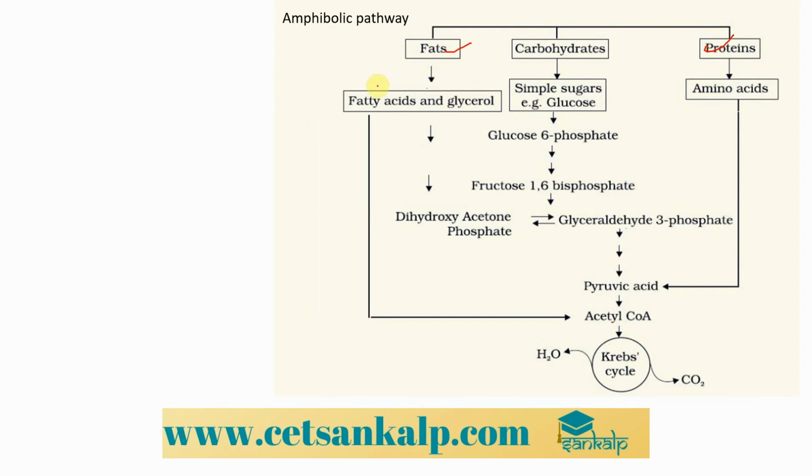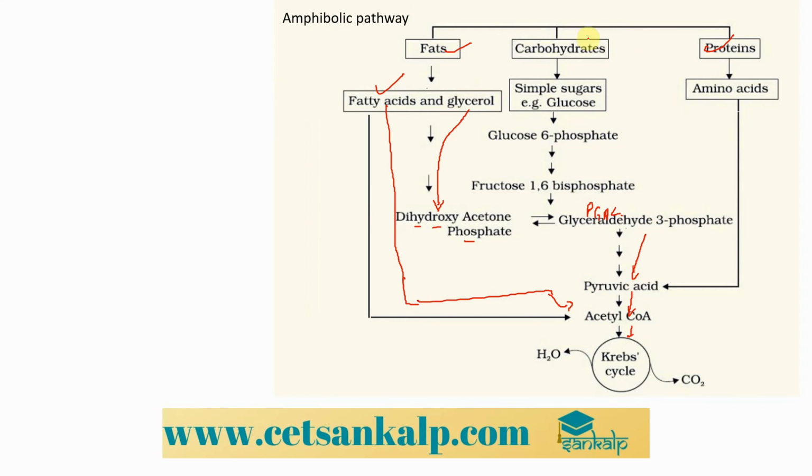If these molecules, the fats and the proteins, have to enter the respiratory pathways, fats are generally converted into fatty acids, right? And fatty acids enter the Krebs cycle after being converted into acetyl CoA, which you can see here. Similarly, glycerol can be converted into dihydroxyacetone phosphate, which is convertible to PGAL, the glyceraldehyde 3-phosphate, and that is converted into pyruvic acid. It is next converted into acetyl CoA and finally enters the Krebs cycle, right? This is mainly for the case of fat molecules.